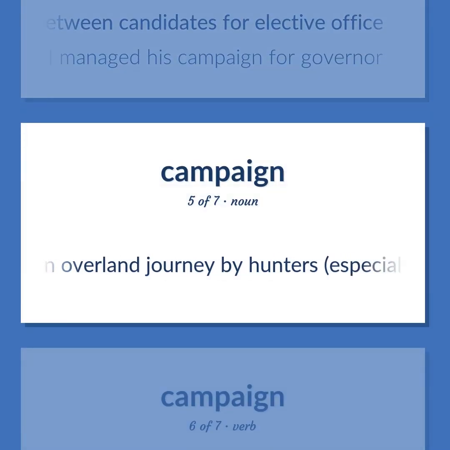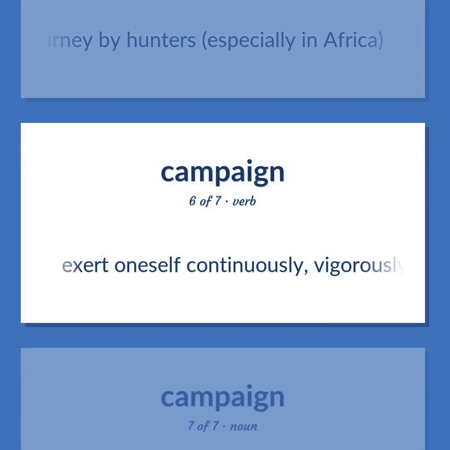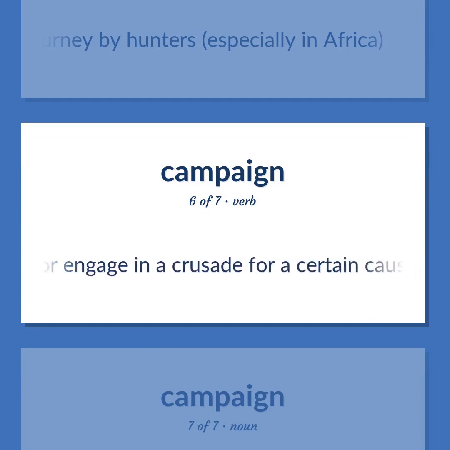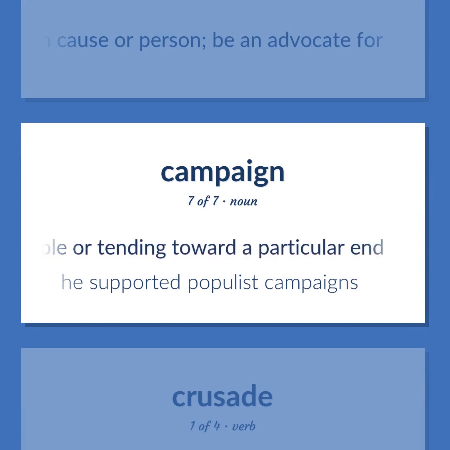An overland journey by hunters, especially in Africa. Exert oneself continuously, vigorously, or obtrusively to gain an end or engage in a crusade for a certain cause or person. Be an advocate for. A series of actions advancing a principle or tending toward a particular end. He supported populist campaigns.